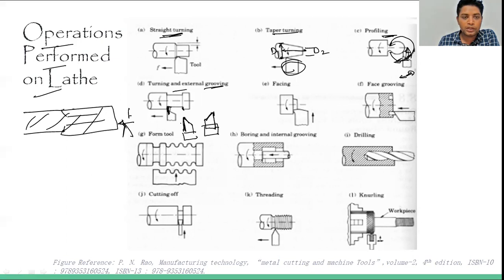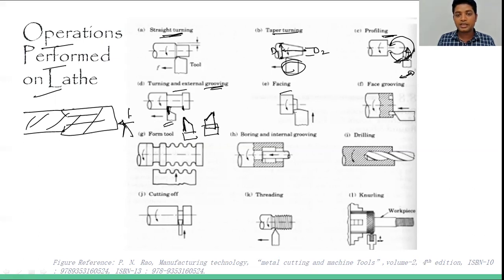When we are going for this one, this will be the position. Okay, for here this will be the position. So turning and external groove can be done like this with the single point cutting tool only. Facing, in the facing basically we are reducing the length of the workpiece.